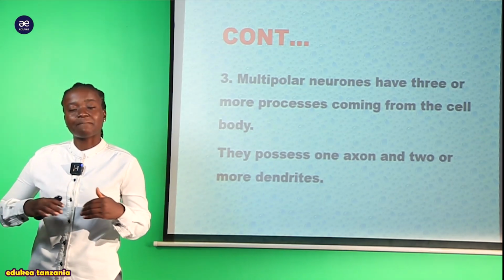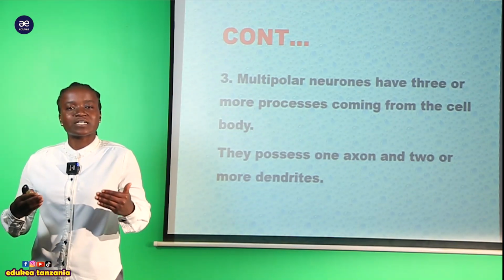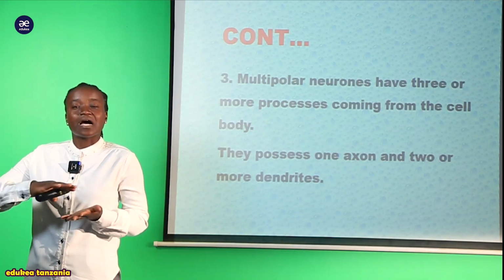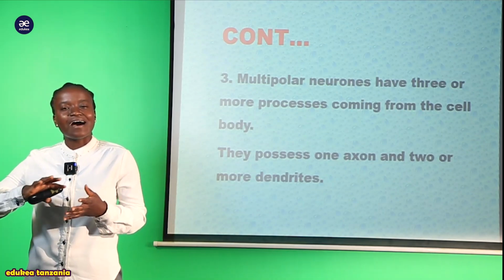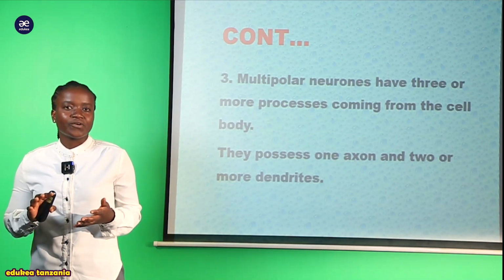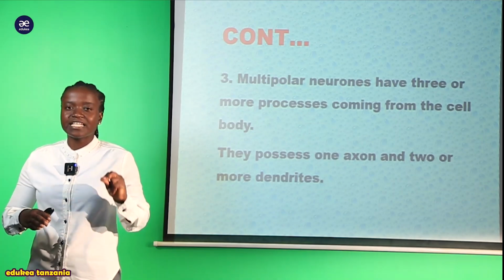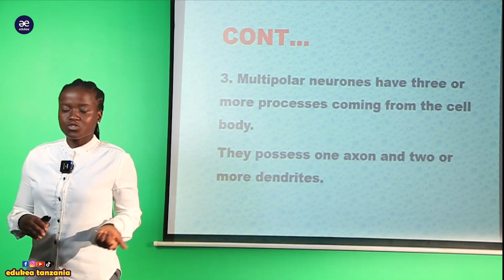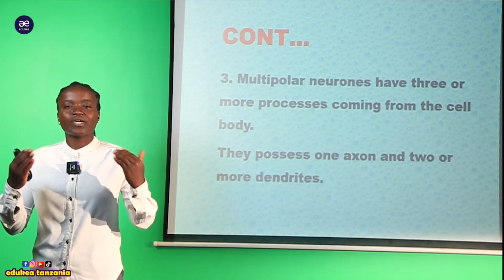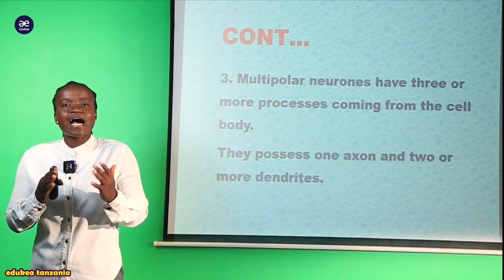That is why we say multi, meaning there are many, starting from 3 and above. It could be 20, it could be 100 and so on. These are the many numbers present on the cell body. And here remember we are talking about the number of dendrites. So the dendrites which come from the cell body, or the soma, are many.